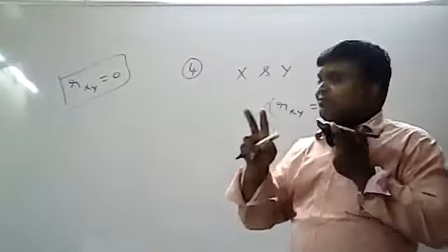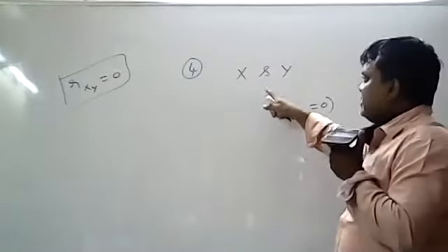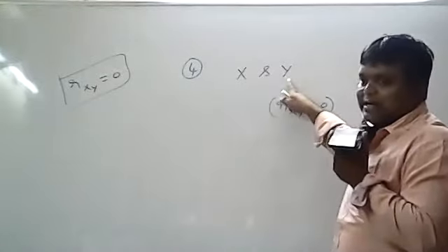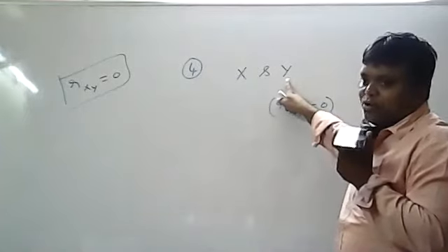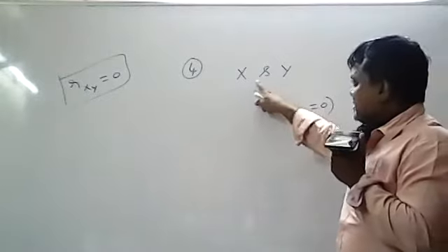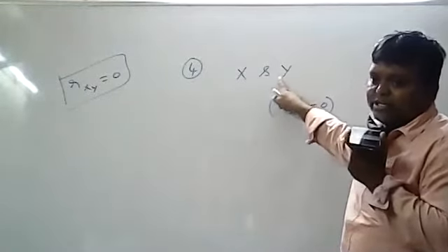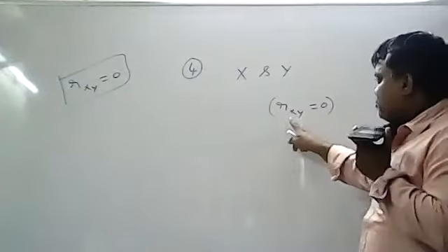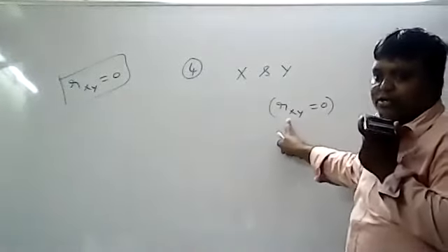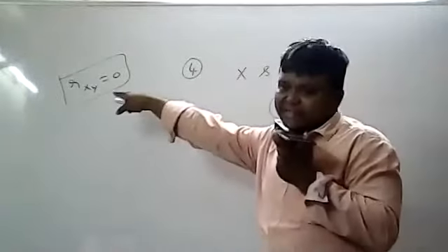Here two statements are there. First I will prove the first statement. What is the first statement? If x and y are independent random variables, then there is no correlation between the variables, that means rxy is equivalent to 0. So this condition is given. If x and y are two independent random variables, you can use this condition and you have to prove rxy equivalent to 0. Then automatically the first statement will be completed. Then we will go for the second statement.